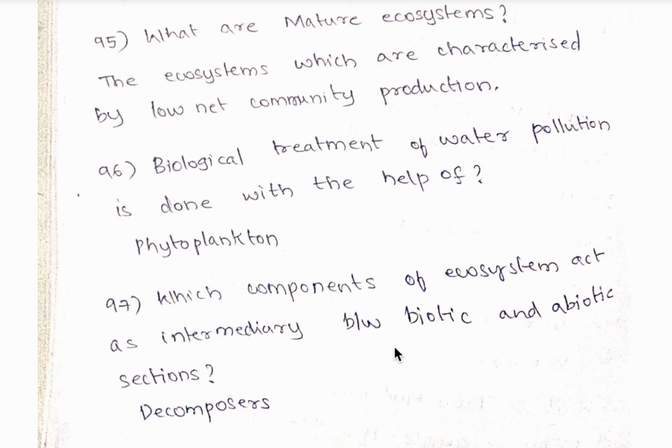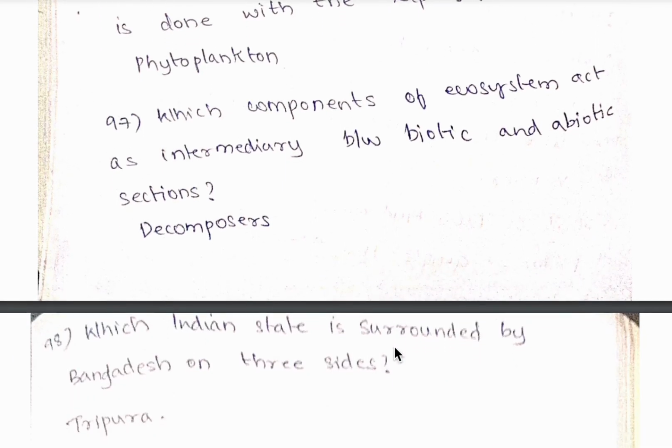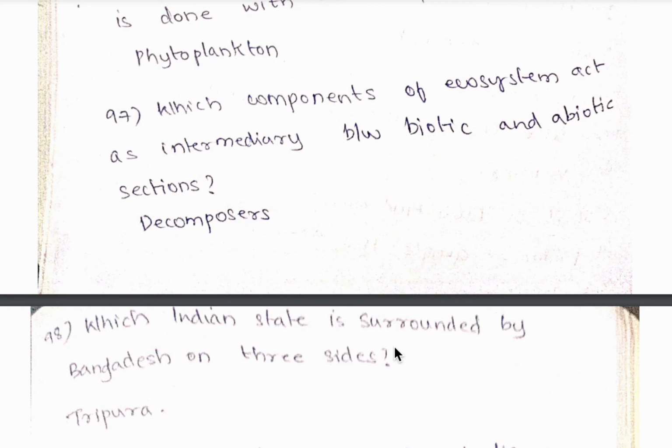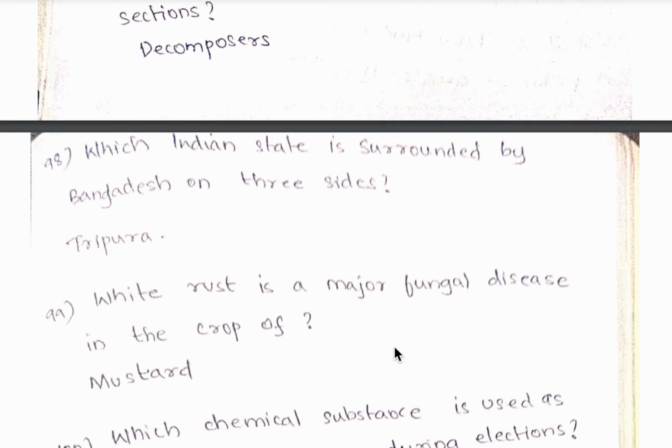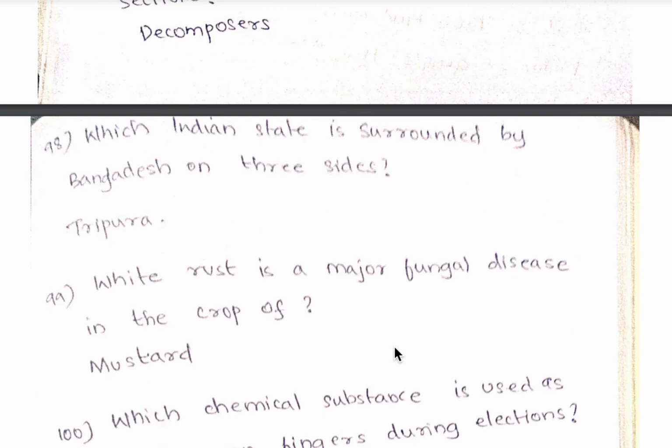96th question, biological treatment of water pollution is done with the help of phytoplankton. 97th question, which components of ecosystems acts as intermediary between biotic and abiotic sections? It is decomposers. 98th question, which Indian state is surrounded by Bangladesh on three sides?